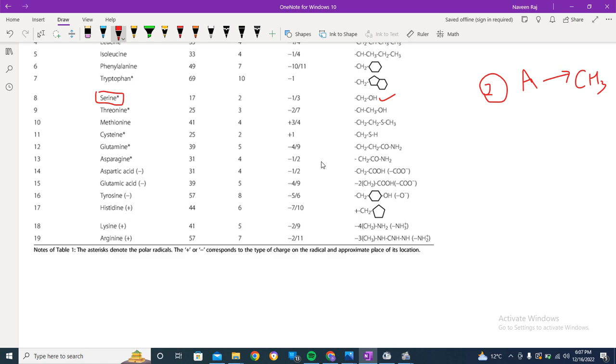In the next video we will talk about amino acids combining together. When amino acids combine, they form polypeptide chains, dipeptide chains, or oligopeptide chains. So we'll be discussing the peptide bond formation in detail, about the proteins, and we'll meet you guys in the next video, part 3 of proteins.